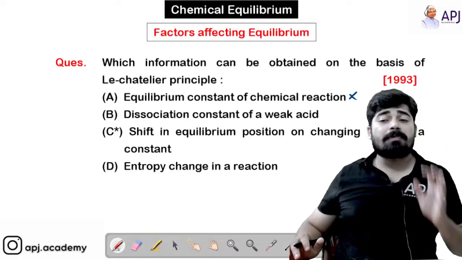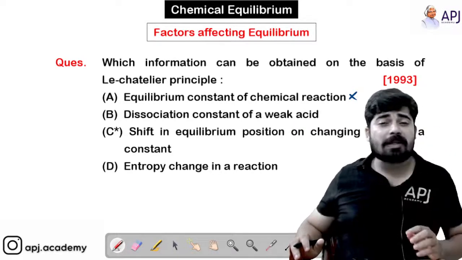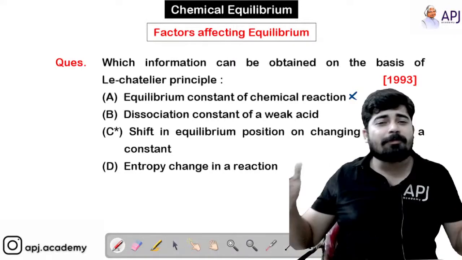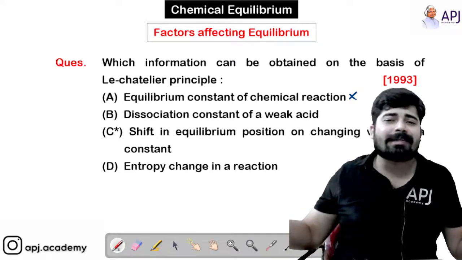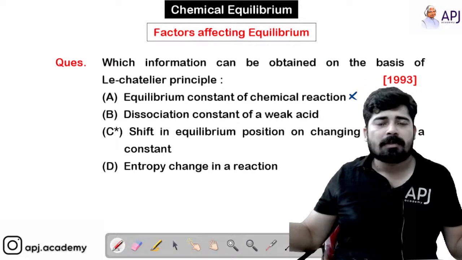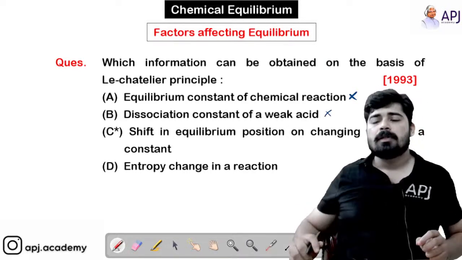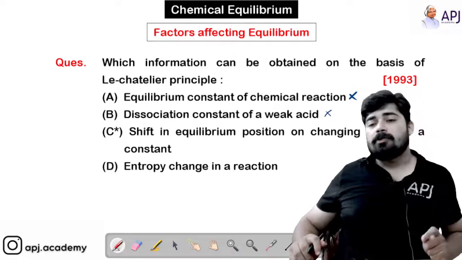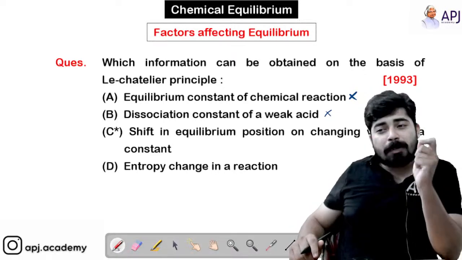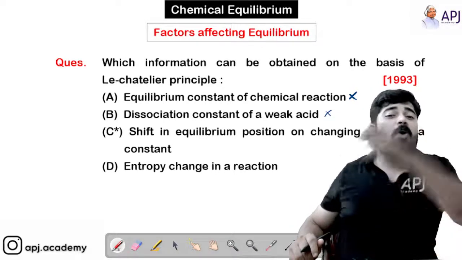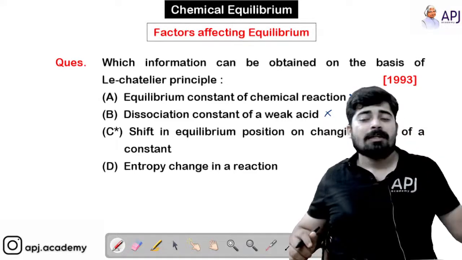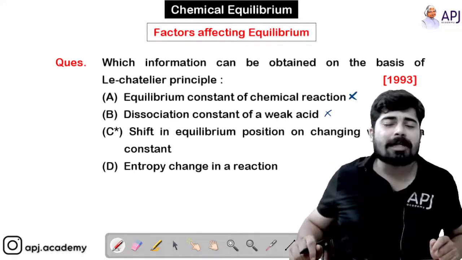Now option B, dissociation constant of a weak acid. He never told anything about acids or bases, so that is also a wrong answer. Option C, shift in equilibrium position on changing the value of a constant. Yes, that's what Le Chatelier told us.